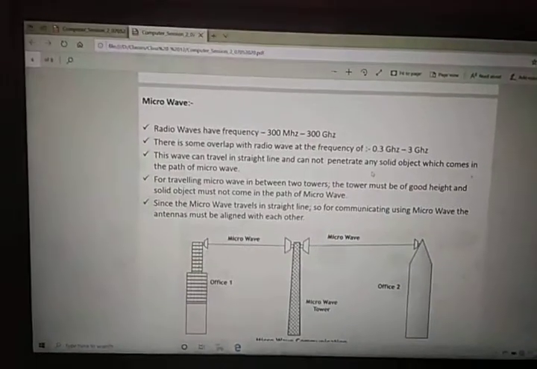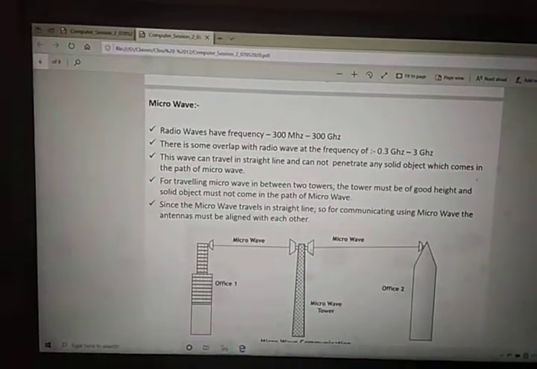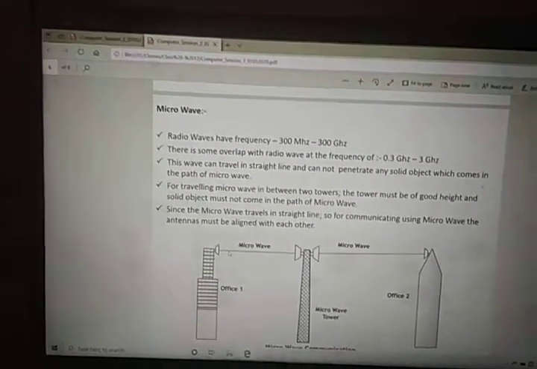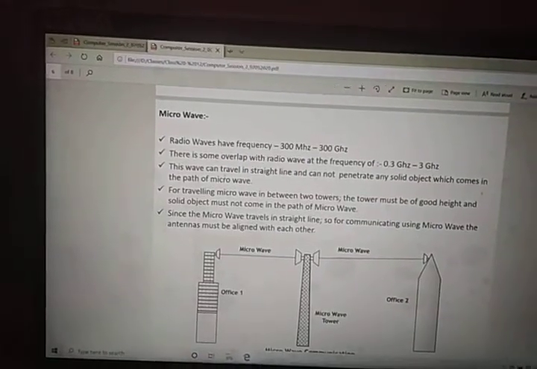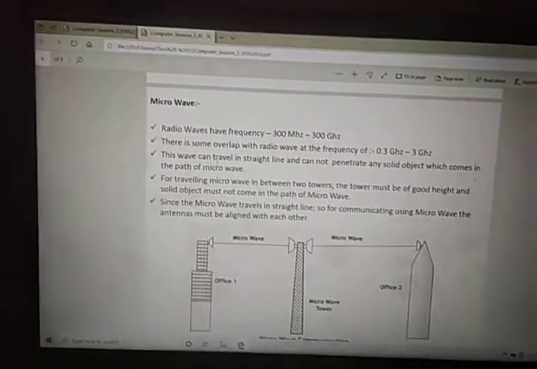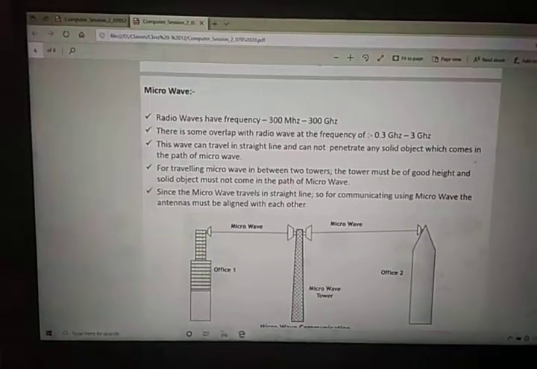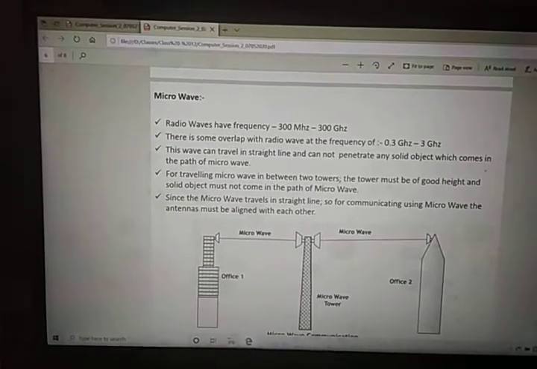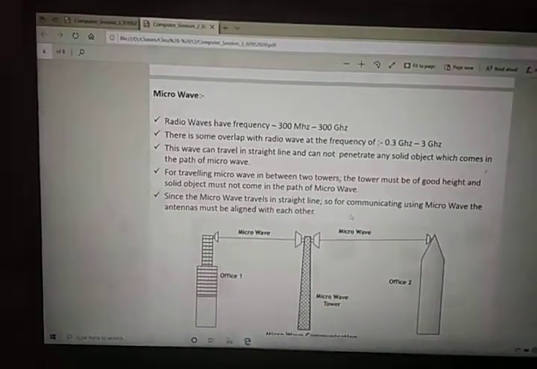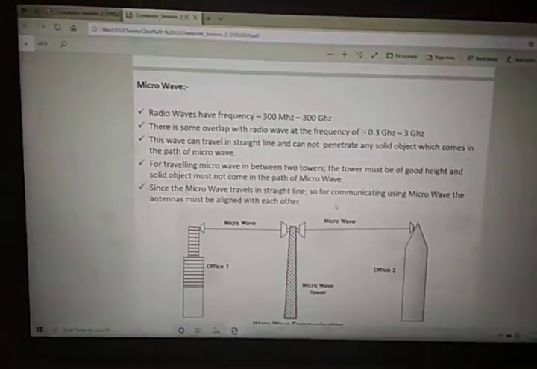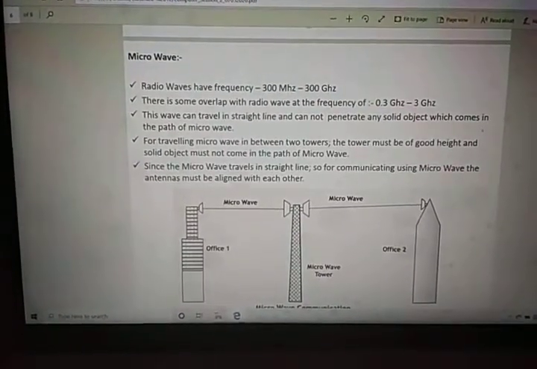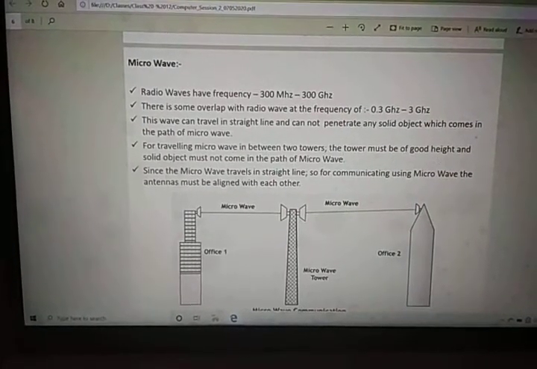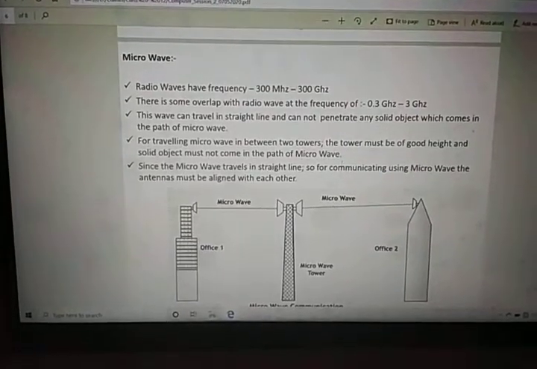This wave can travel in a straight line, so we need antennas which are aligned properly based on the alignment of our microwave. This wave can travel in a straight line and cannot penetrate any solid body. If any body comes in between the path of the microwave, the microwave connection will get disturbed or disconnected. So these things we need to take care of when traveling microwave between two towers. The tower must be of good height and solid objects must not come in the path of the microwave.